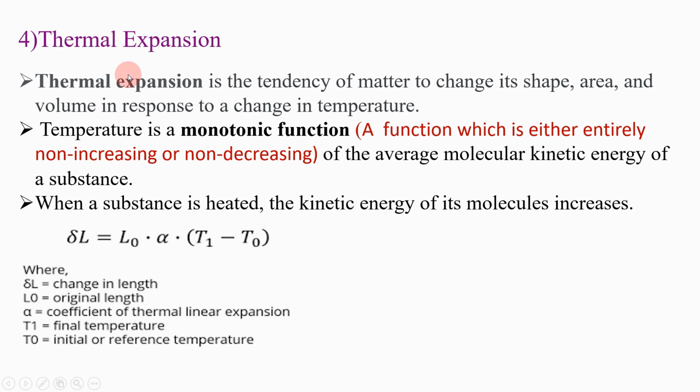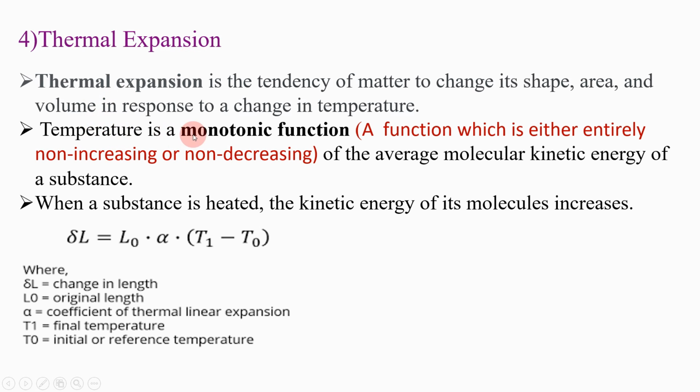As soon as the temperature rises, the metal or material expands with that change in temperature. So that is nothing but the thermal expansion property.